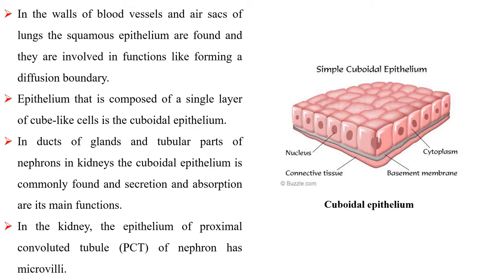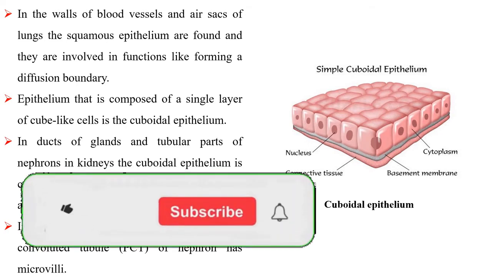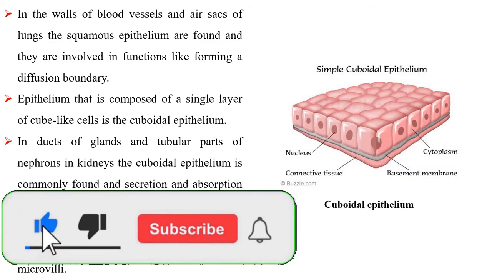Epithelium that is composed of a single layer of cube-like cells is the cuboidal epithelium. Cuboidal epithelium is commonly found in ducts of glands and tubular parts of nephrons in kidneys, and secretion and absorption are its main functions. In the kidney, the epithelium of the proximal convoluted tubule of the nephron has microvilli.